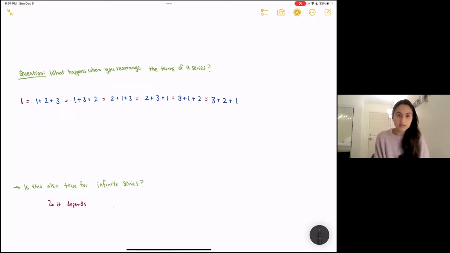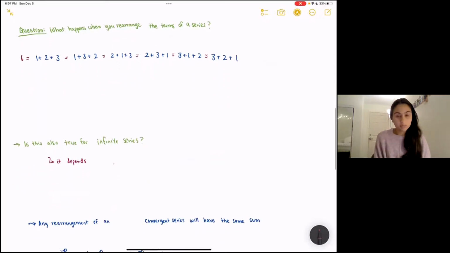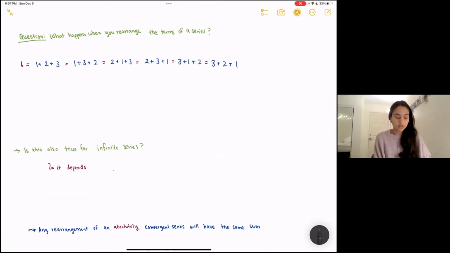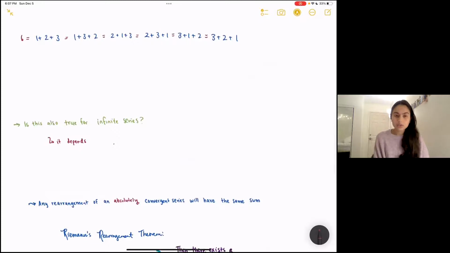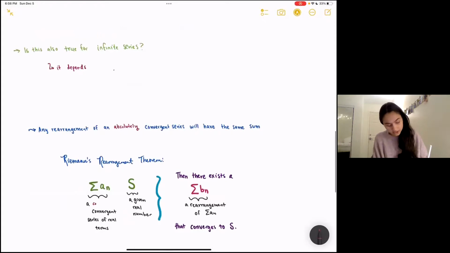Moreover, it actually depends on the definitions which we just introduced about absolute and conditional convergence. One of the results related to this question is that any rearrangement of an absolutely convergent series will have the same sum. So just like in the finite case up here, if we rearrange the terms of an absolutely convergent series, we will always get the series to converge to the same sum. However, this isn't quite true for conditionally convergent series.